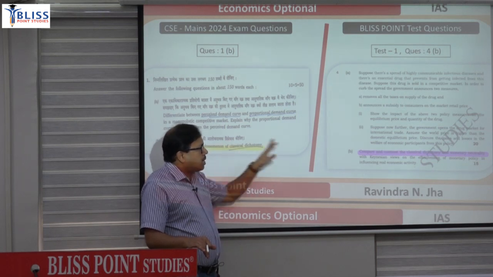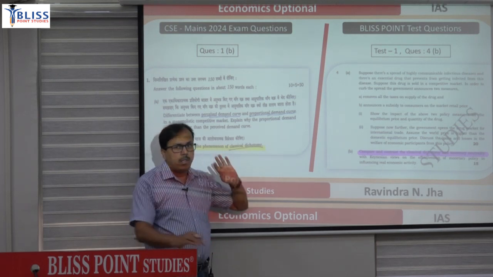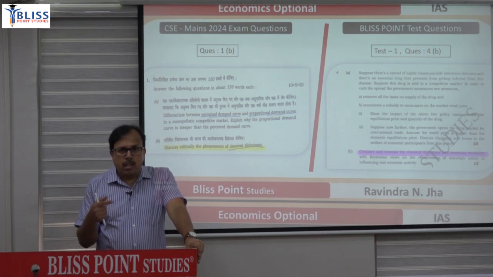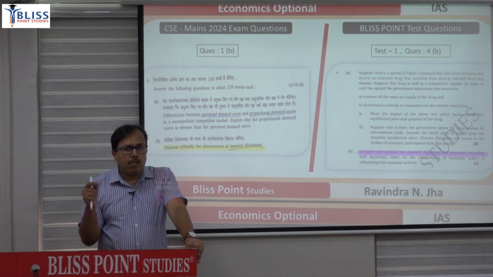So you are explaining the same thing here, but this was a question for 10 marks and that was a question for 15 marks. So if you know a topic, what will matter in scoring will be the exactness. If you define the classical dichotomy term as it is, that it refers to the theoretical separation between nominal variables and real variables.